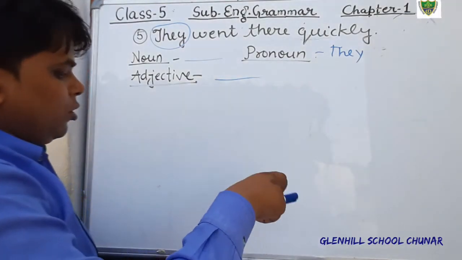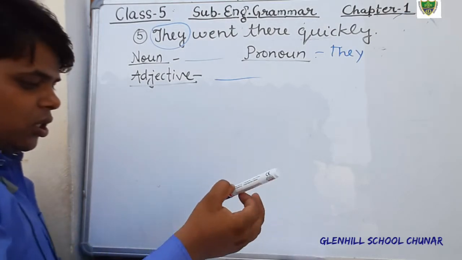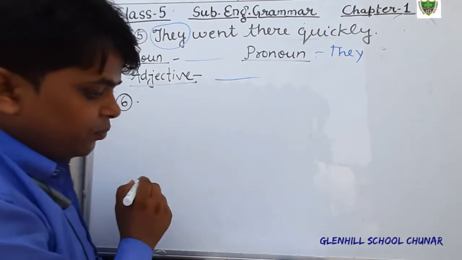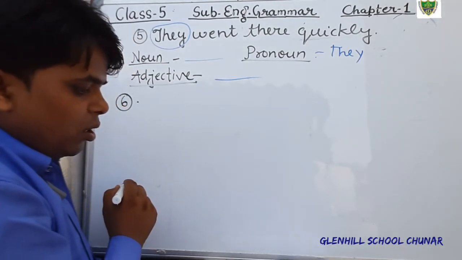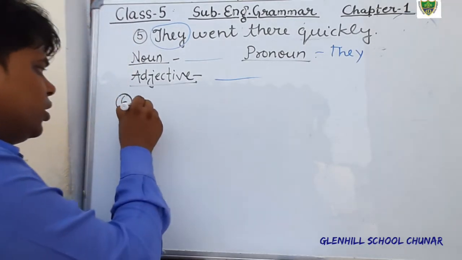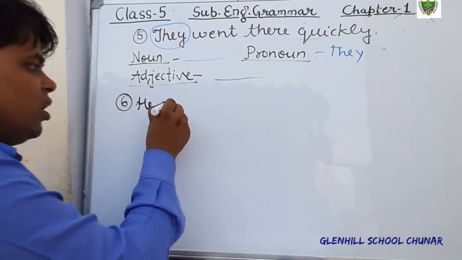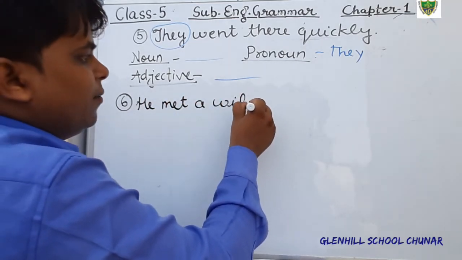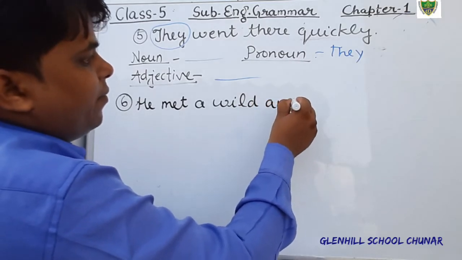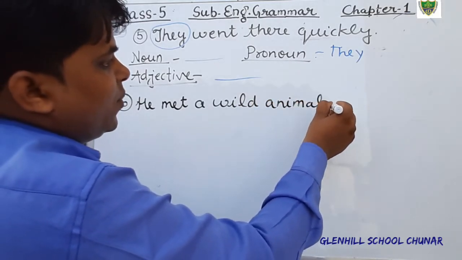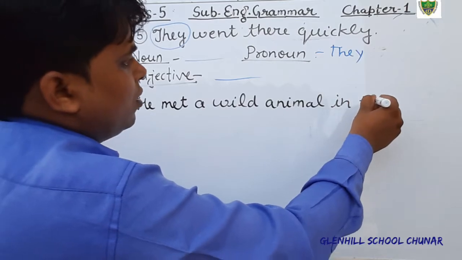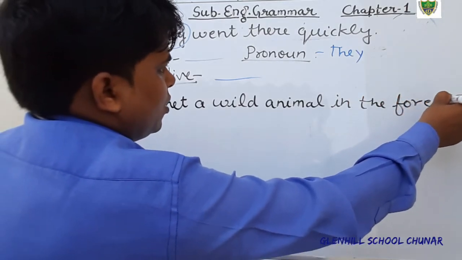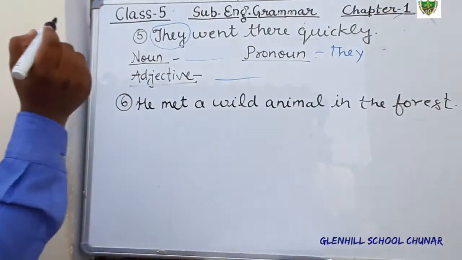Okay, next question. Question number 6. Students, just see. Question number 6. What is there? He met a wild animal in the forest. Here, students, this is the sentence.